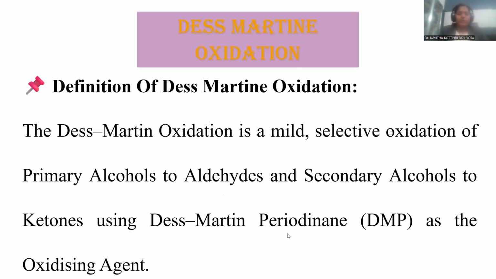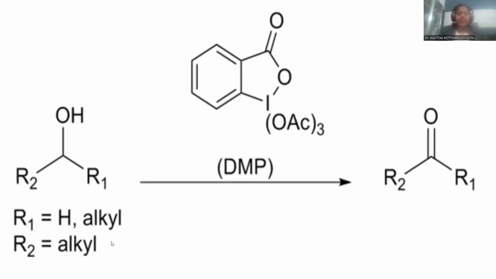So this Dess-Martin periodinane is the reagent suitable for this oxidation process, in turn named the Dess-Martin oxidation. Taken as an oxidizing agent, primary alcohols give rise to aldehydes and secondary alcohols give rise to ketones as the final products. To understand the reaction well, a schematic representation is provided. You can start with the secondary alcohol. This is the Dess-Martin periodinane oxidizing agent, simply abbreviated as DMP. Wherever an alcohol group is there, it turns into a carbonyl compound; being secondary, you obtain a ketone as the final product. This is the way the reaction is manifested.